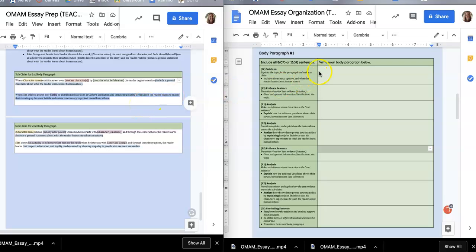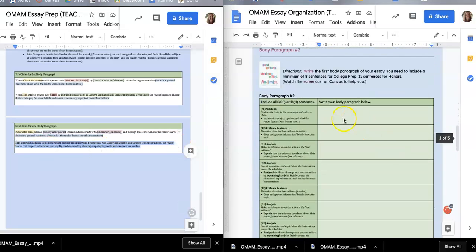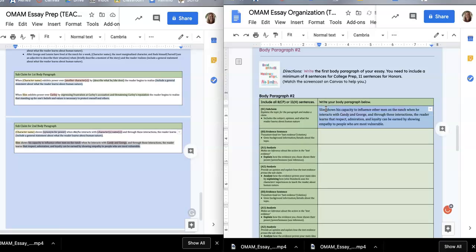So you're going to copy that one, and you're going to your first evidence sentence, and you're going to put it here. And to save us time, I'd like you to also copy the evidence sentence for body paragraph number 2. And you're going to scroll down to body paragraph number 2, and you're going to insert your subclaim there. So even though you don't have to actually write your body paragraph number 2 today, you're going to go ahead and get the information on there so you don't have to open this document again.